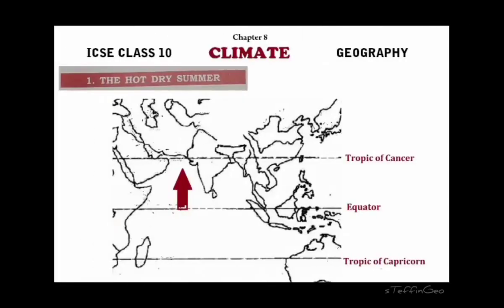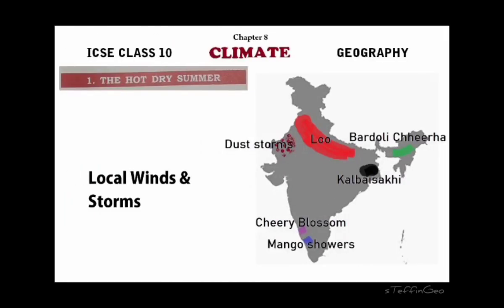Only a few areas will receive rainfall during this season, right? Now, some parts of the country will experience storms, rainfall, and local winds. They are these. One of the most important things that we see during this season is the Lu. The North Indian plain will experience something called Lu. It's a very hot wind, right?